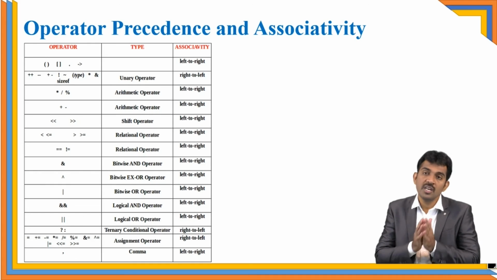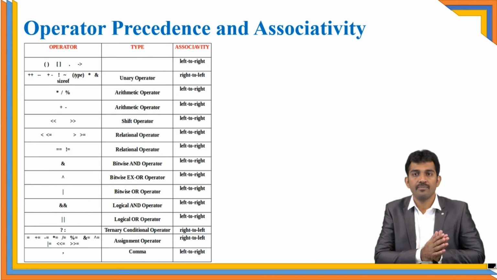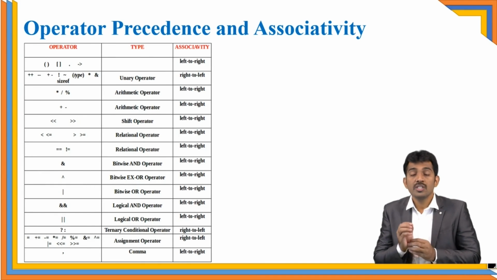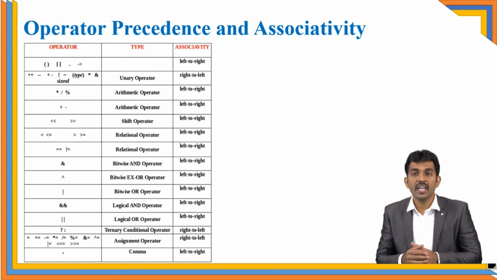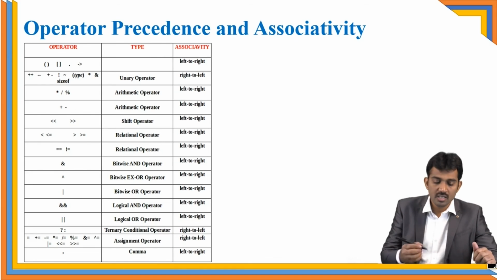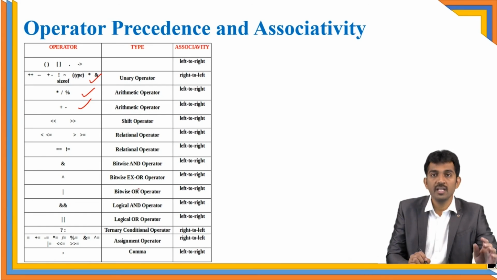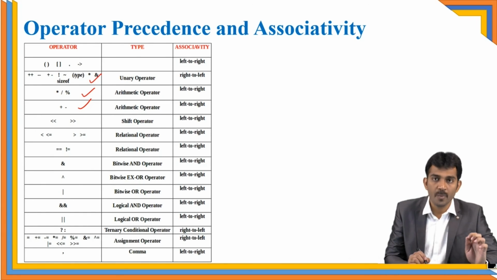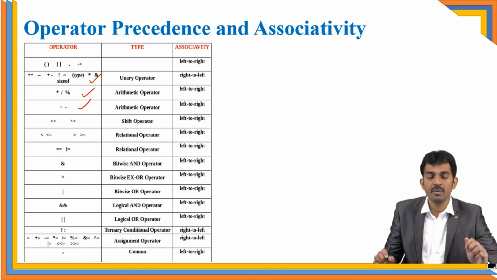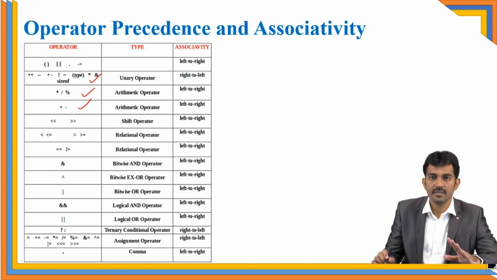Only those operators are from right to left. So try to take some expressions and follow these rules. From the GATE point of view, you need to concentrate on some important operators, the first, second and third. Right? These are the mainly concentrated operators. The remaining are not so important, but you should be aware of the operators.